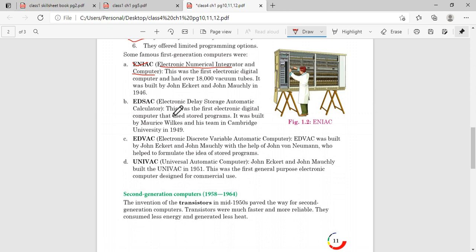Now what you have to do is write these 4 examples and their full forms in your computer copy. Regarding the first generation computer, you have to completely finish it in your computer copy. You have to write 4 characteristics of first generation computer, 4 disadvantages of first generation computer, and 4 examples with their full forms. Okay, so you have to complete the task.